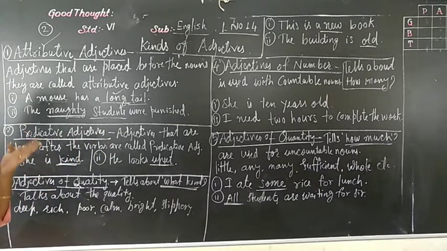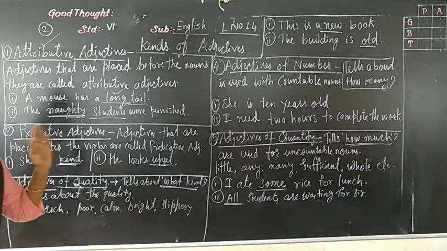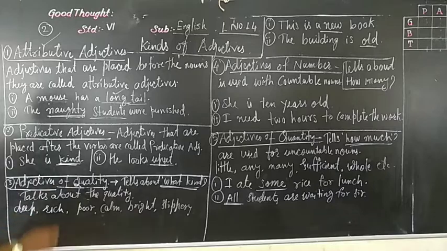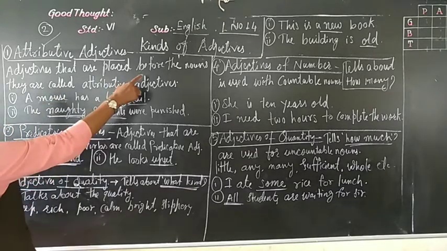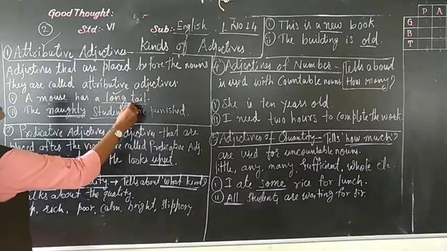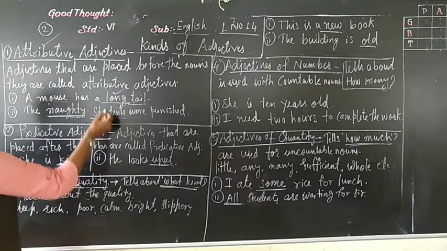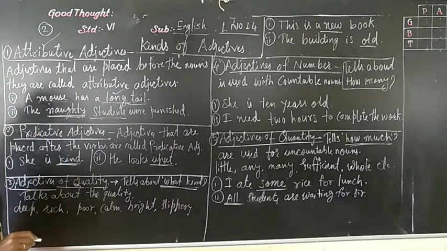Predicative adjective. Why predicative adjective? Because the definition is there, placed after the noun, after the verb. This is before the noun. See, before. This is noun before the noun. Okay.